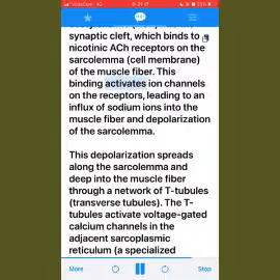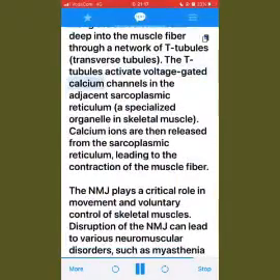This binding activates ion channels on the receptors, leading to an influx of sodium ions into the muscle fiber and depolarization of the sarcolemma. This depolarization spreads along the sarcolemma and deep into the muscle fiber through a network of T-tubules, transverse tubules. The T-tubules activate voltage-gated calcium channels in the adjacent sarcoplasmic reticulum, a specialized organelle in skeletal muscle. Calcium ions are then released from the sarcoplasmic reticulum, leading to the contraction of the muscle fiber.